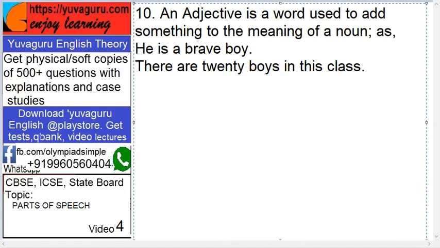Okay. Adjective. An adjective is a word used to add something to the meaning of the noun. Means it describes the noun basically, as in: he is a brave boy. So how is he? When you ask the question how is he? He is a brave boy. There are 20 boys in the class. So what is the adjective over here? How many boys are there in the class? 20. So that is an adjective.